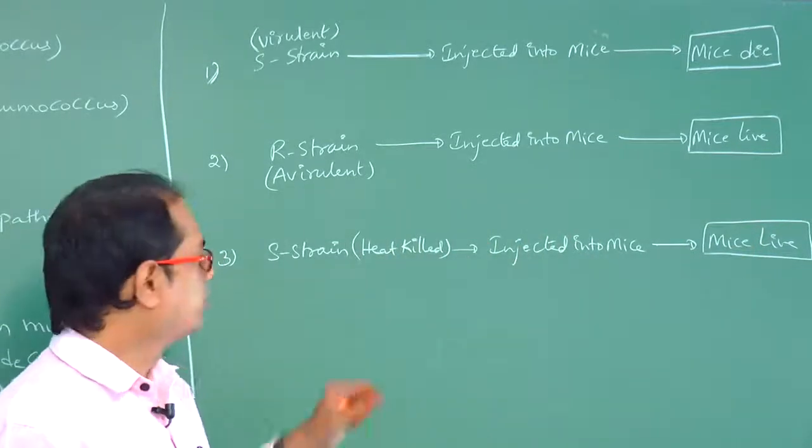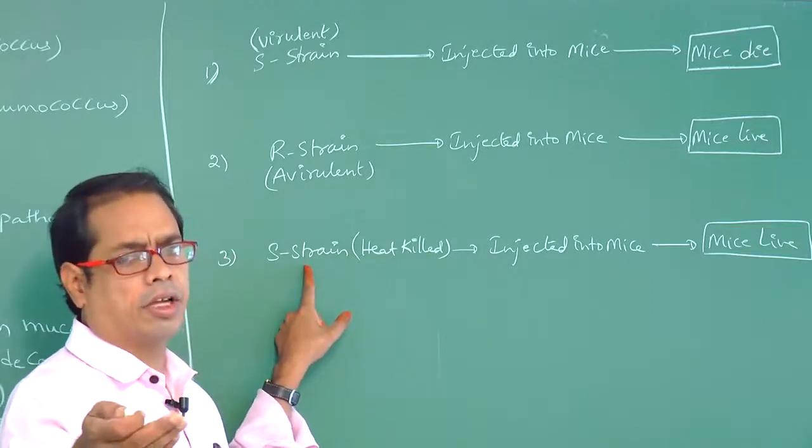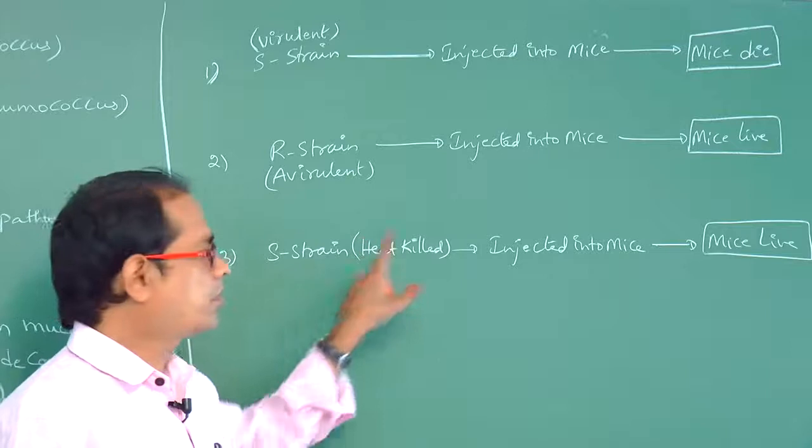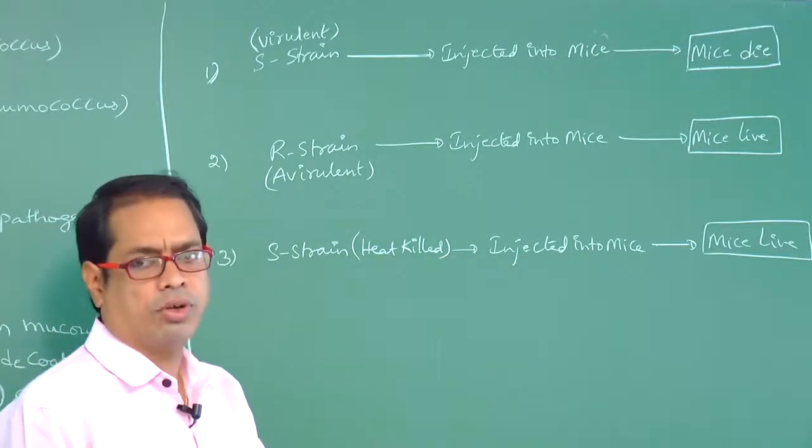Okay, so that is heat killed. Heat killed means the bacterial cells are dead. When the bacterial cells are dead, the mice are alive. So in this also, there is no confusion to understand.